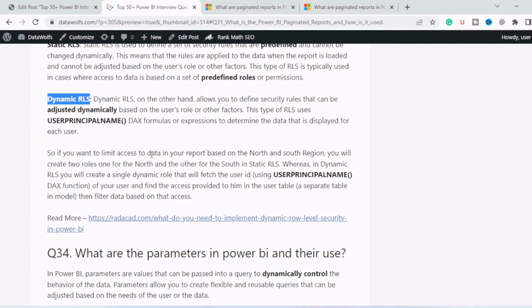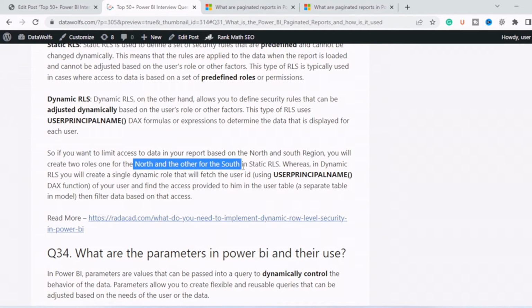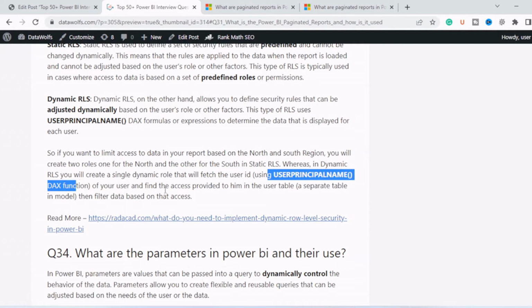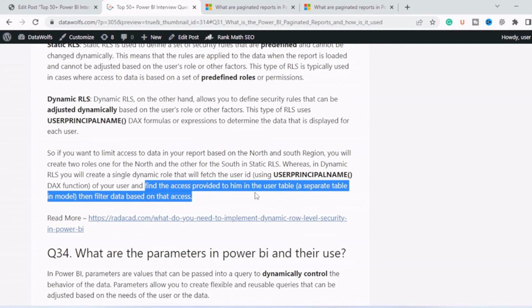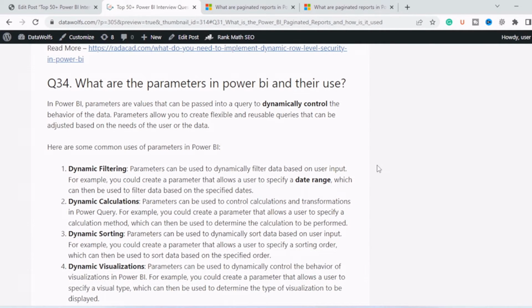So if you want to limit the access to data in a report based on north and south region, in static you will create two roles, north and south, whereas in dynamic you will create a single dynamic role that will fetch the user ID using the USERPRINCIPALNAME DAX function, and access will be provided to them based on a user table that is present in the model. You can check out this link to understand more about dynamic and static RLS. Let's go to the next question.